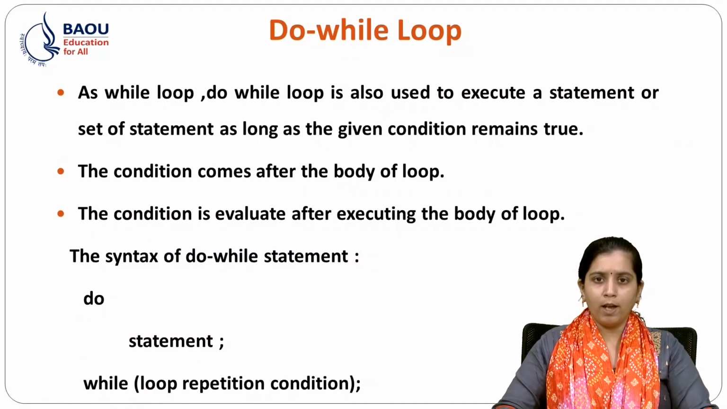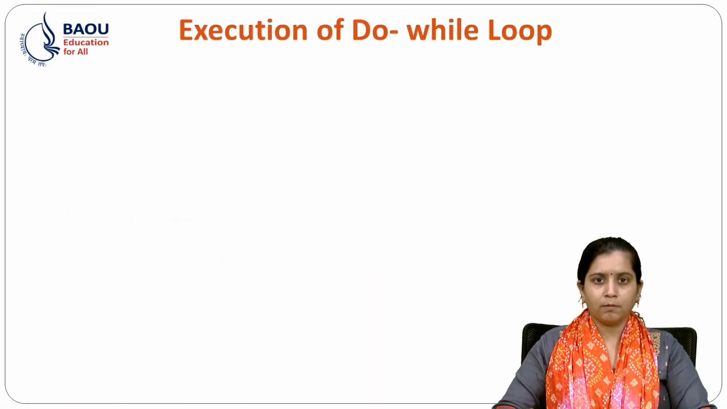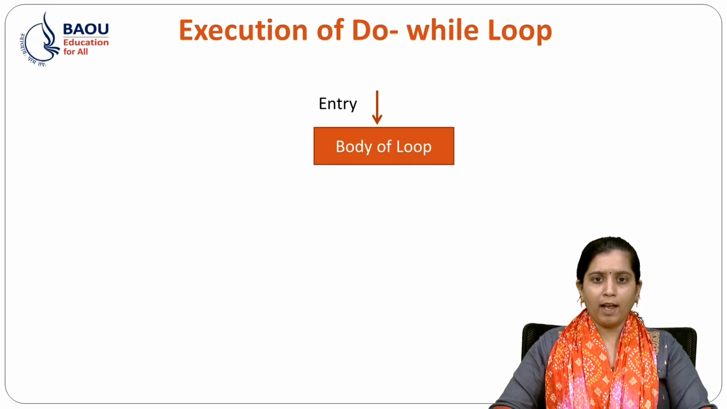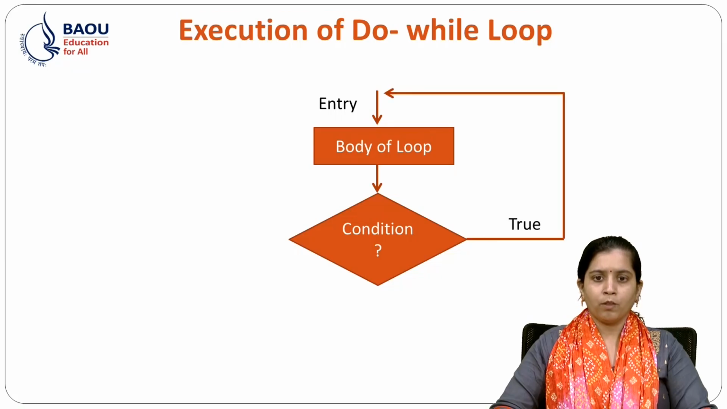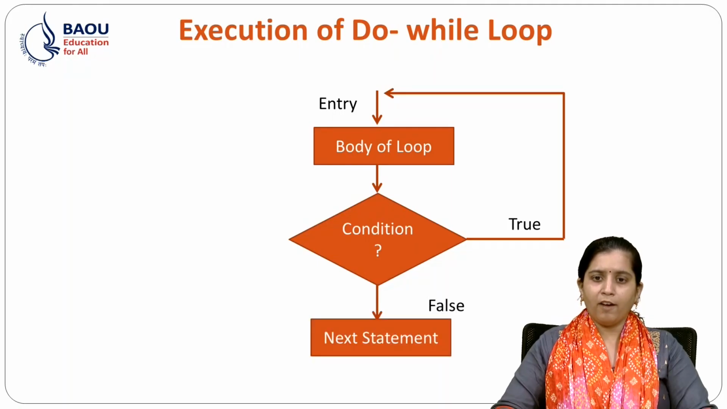So let's see the do while loop flowchart, how it works. First we will enter our do. In do, we will write the body of the loop. After that, we will check our condition. If our condition is true, then we will again go to the do, and the iteration will go on and on until our condition is false. And after that, we will execute our next statement.